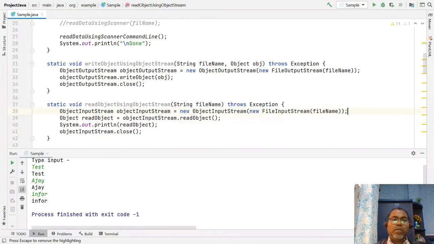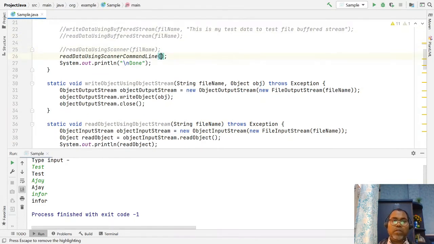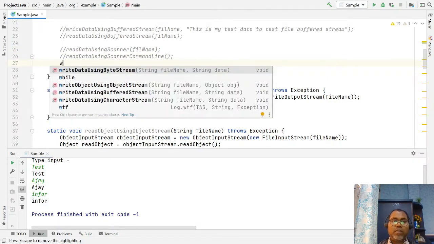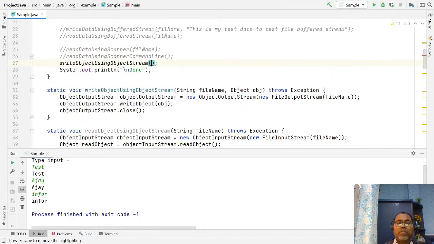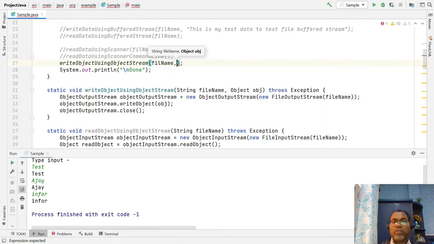In this way, let's comment it out here and just write your object using object streams, with the file name of the file you are writing to and the object, maybe a string object.